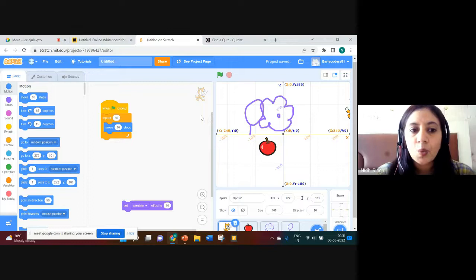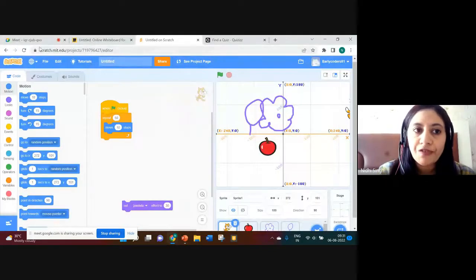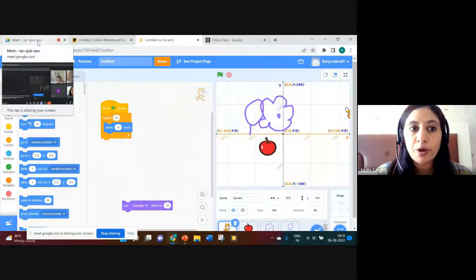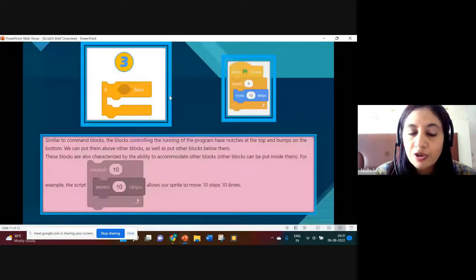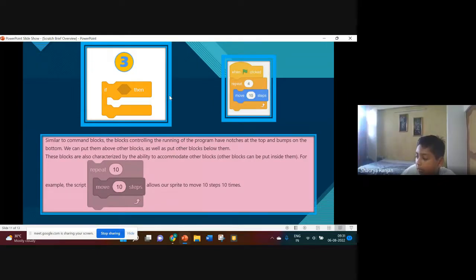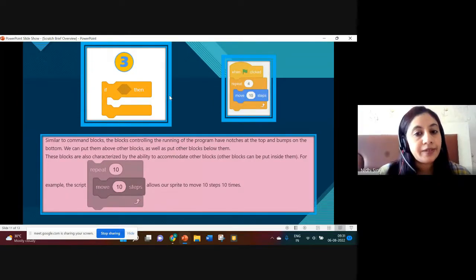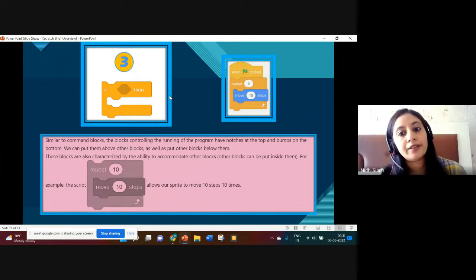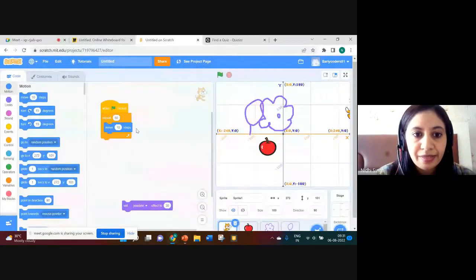Clear what the repeat block is? Why are we using control blocks? We are using control blocks because they control the execution, the running of our program. Ma'am, we can put them above other blocks as well as put other blocks below them.